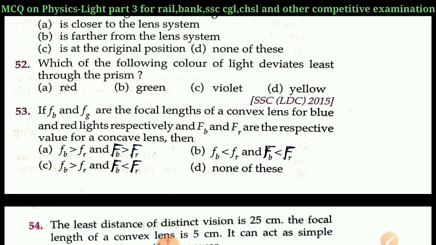Next question is question number 52. Which of the following color of light deviates least through the prism? A. Red, B. Green, C. Violet, D. Yellow.